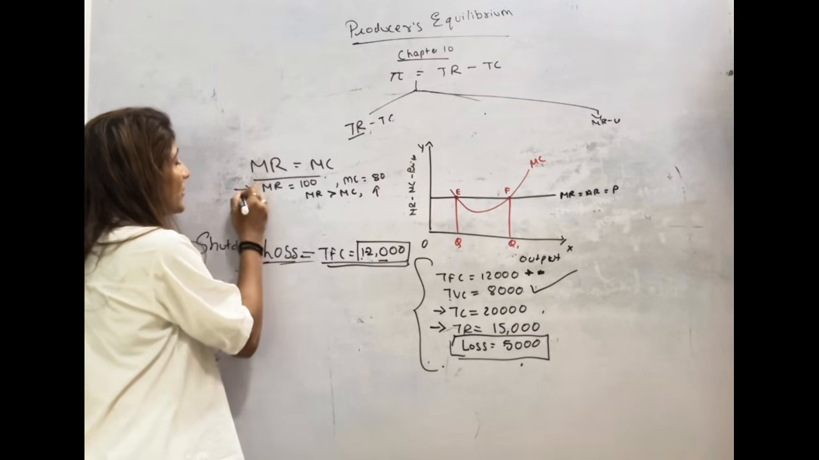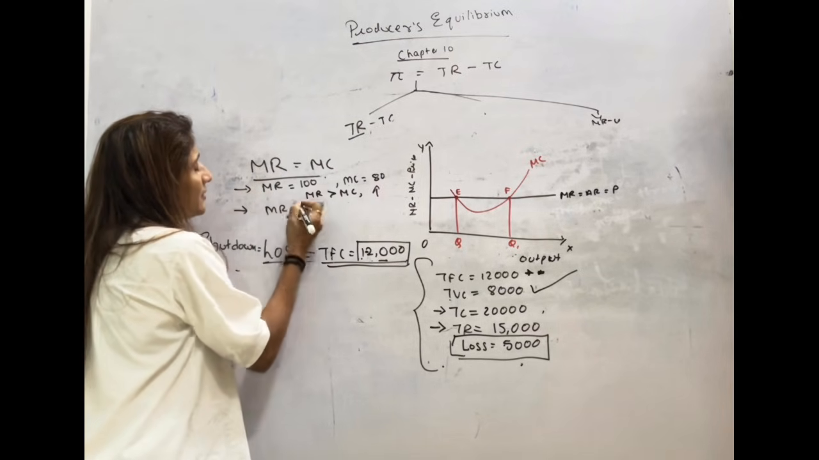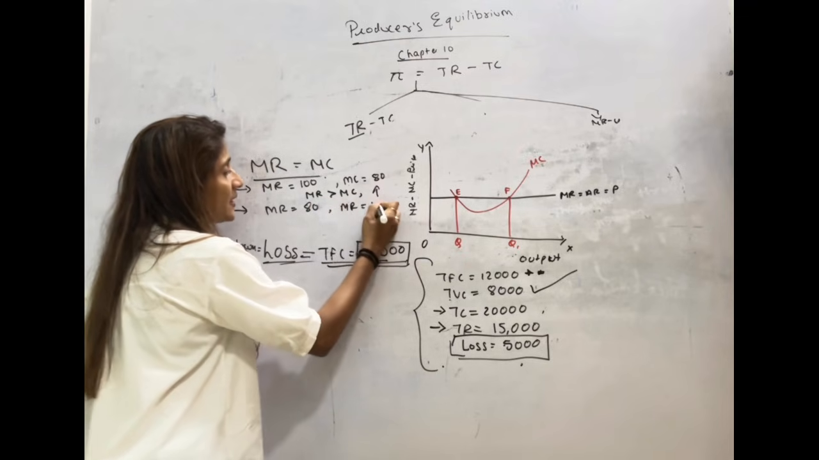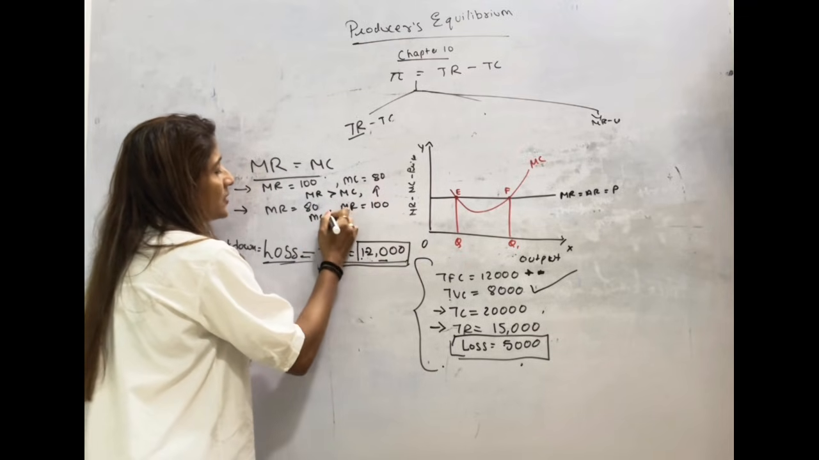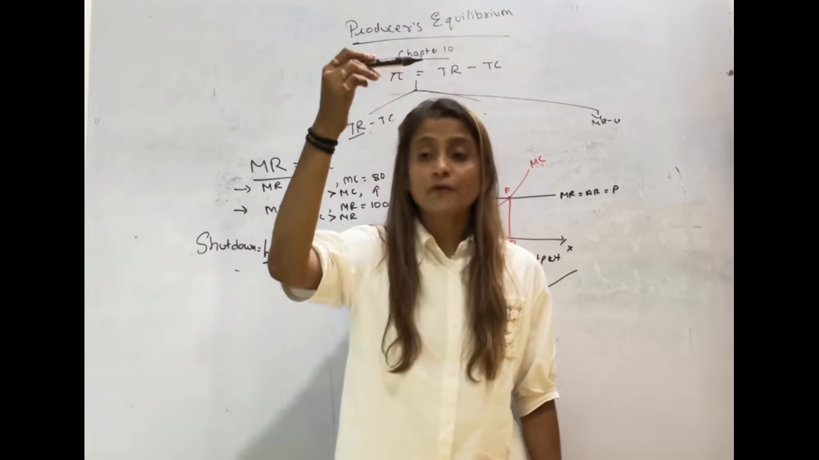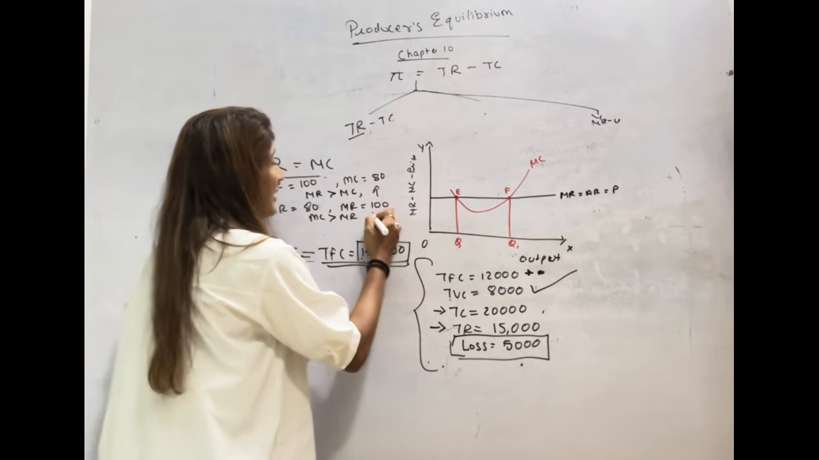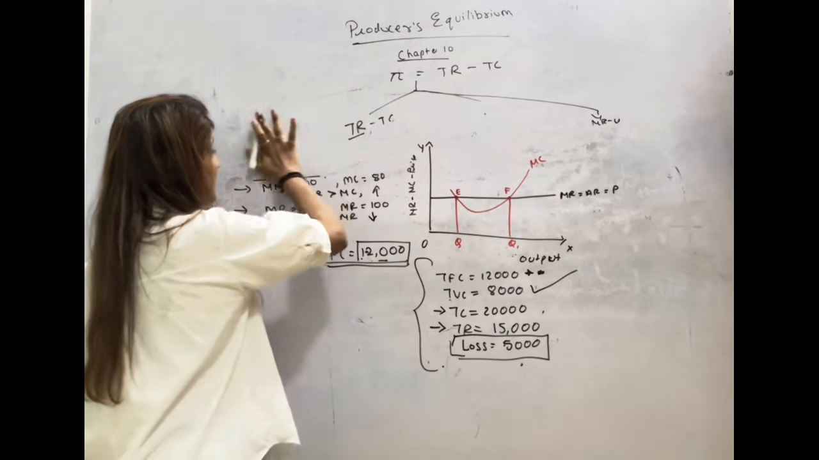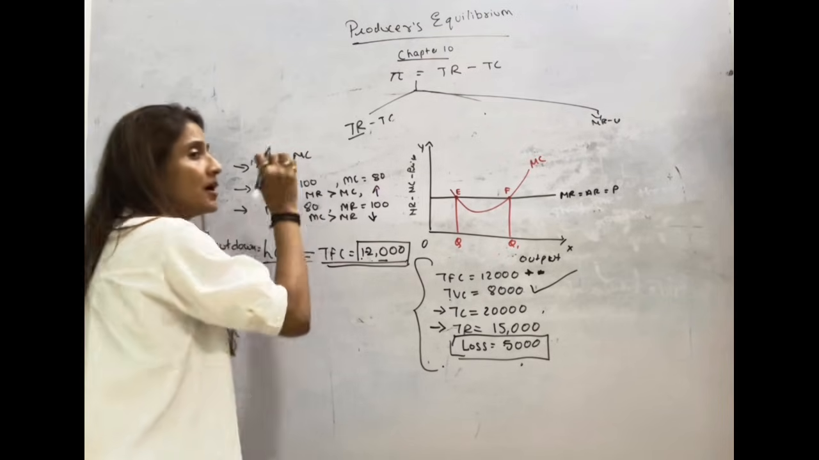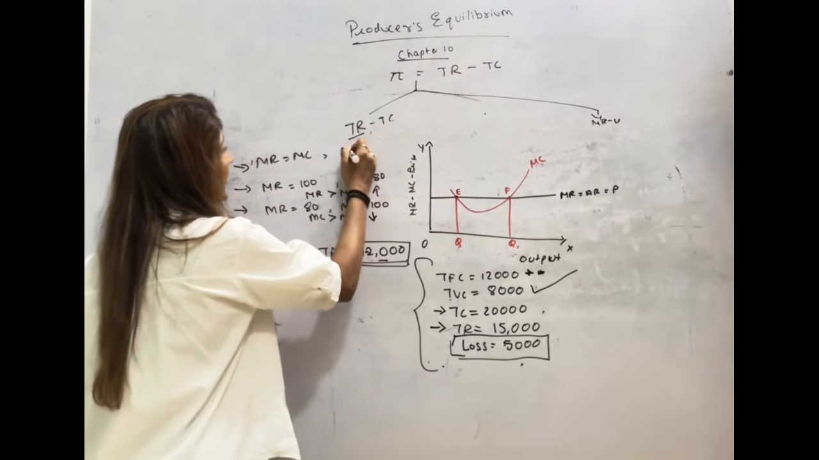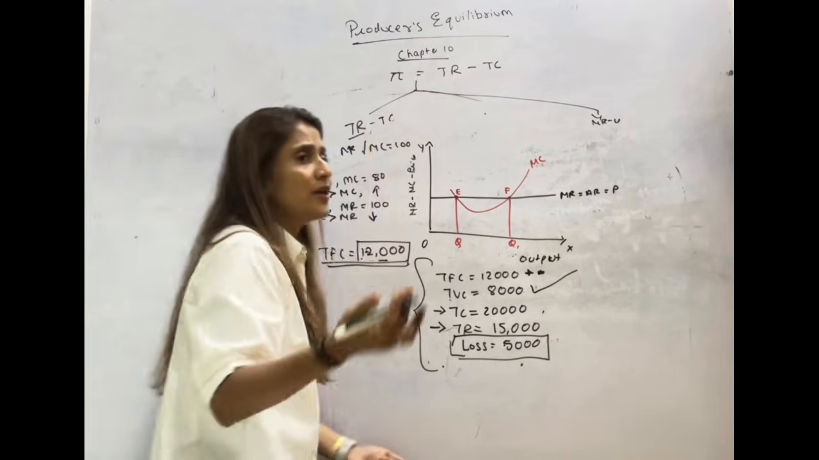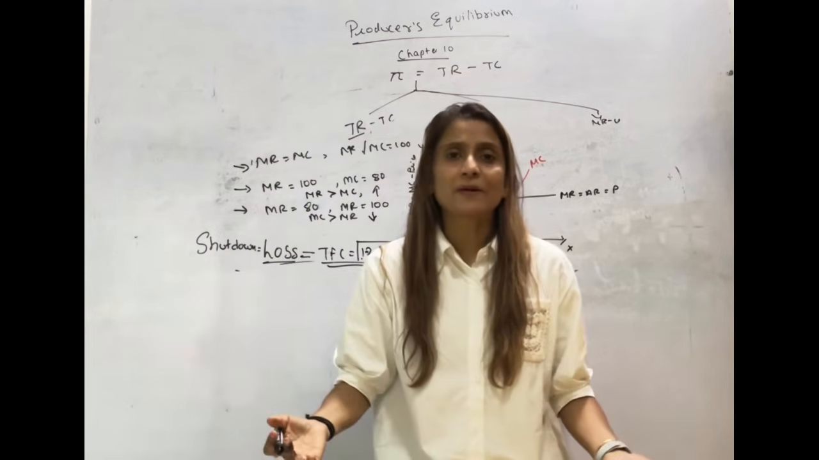Okay, let us take a situation. My MR, the additional revenue I'm generating, is 80. The additional cost I'm incurring is 100. My marginal cost is more than my marginal revenue. So in this situation, to increase my profit, I will produce less. But if my MR and MC are equal, let's say MR and MC both are 100, I don't need to increase my production. I don't need to decrease my production.